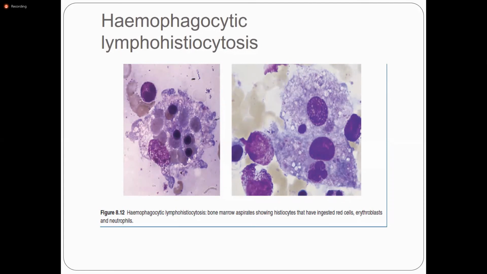And treatment varies depending on the underlying cause. If there is a viral infection, you can treat the virus and the bone marrow reverts to normal. But if HLH is due to an inherited defect, hematopoietic stem cell transplantation offers the chance of cure. So in a genetic defect of HLH, you can offer hematopoietic stem cell transplant, bone marrow transplant.